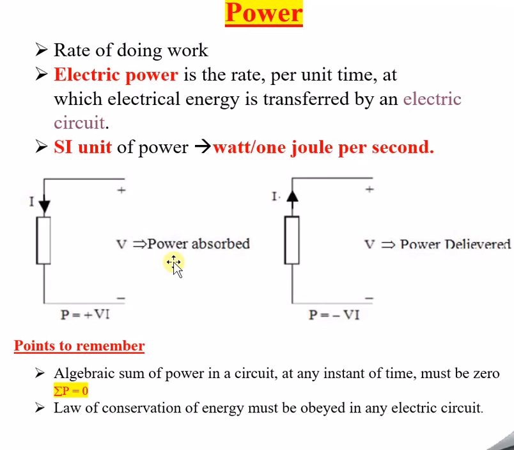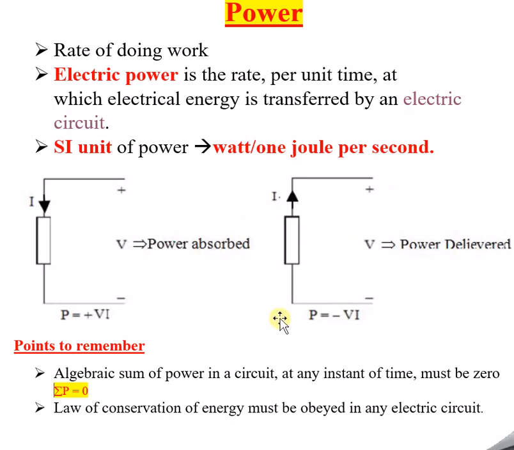Now we will try to understand the second circuitry. At the end, we will conclude why it is power absorbed here and why it is power delivered in the other circuitry. So now forget about the first circuitry and only consider the second circuit, which I am highlighting now. In this circuit, I is the current flowing through the circuit, and V is the voltage across the circuitry.